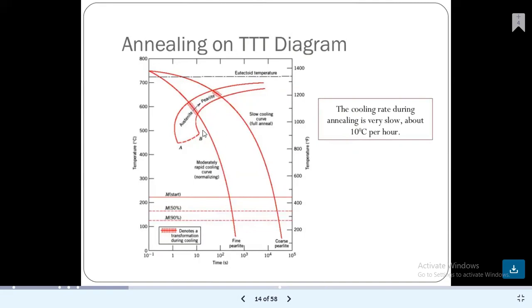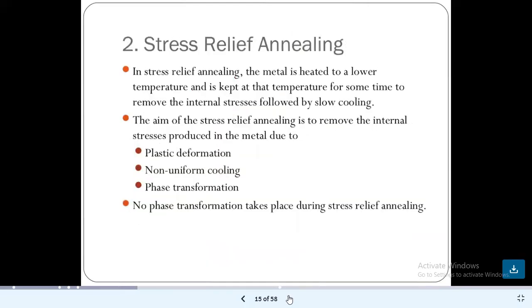This is the slow cooling curve, where the full annealing process is shown. This is coarse pearlite and this is fine pearlite. So this curve shows that if the time required is less, we get fine pearlite, and if the time is more, that is slow cooling, then we get coarse pearlite.